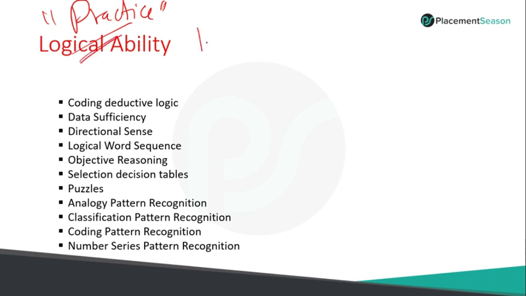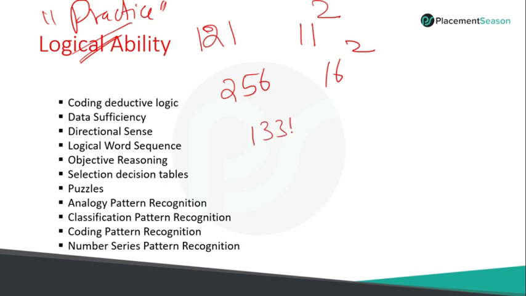Whenever I say a number, for example, when I say 121, your mind should say 11 square. When I say 256, your mind should process 16 square. Clear? So when I say 1331, your mind should say 11 cube. So that should be the level of practice. Whenever you look at a number, just add it, subtract it, do some calculations. That is how you practice for logical ability.